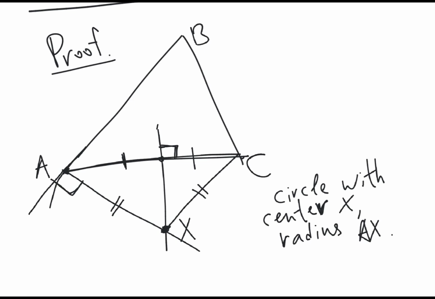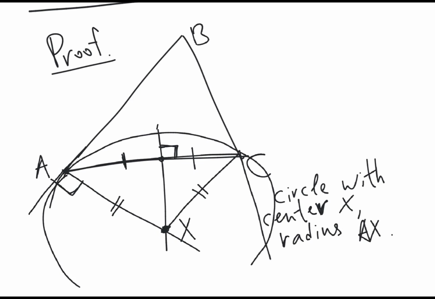So then, something like this. Well, we don't need this, but it clearly passes through both points A and C, right?